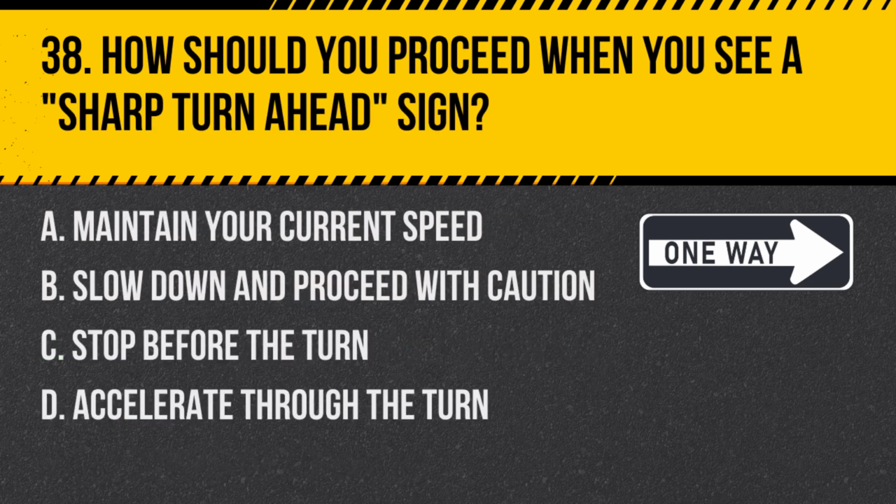Question 38. How should you proceed when you see a sharp turn ahead sign? A. Maintain your current speed. B. Slow down and proceed with caution. C. Stop before the turn. D. Accelerate through the turn. Answer B. Slow down and proceed with caution. A sharp turn ahead sign warns of an upcoming sharp turn, and drivers should slow down and proceed with caution to navigate the turn safely.